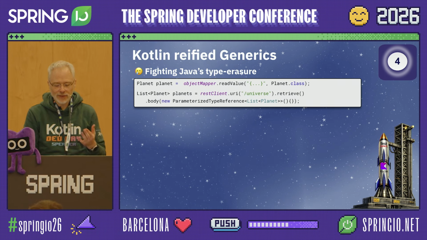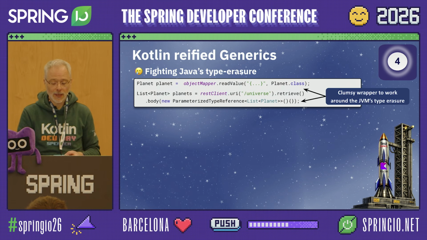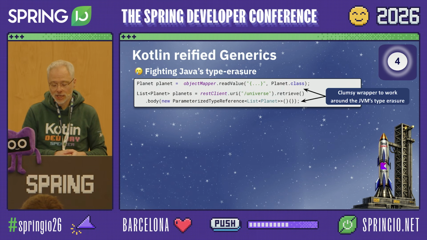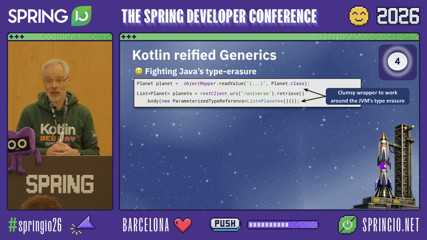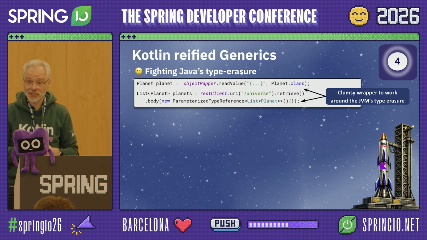And to work around that, you get a bit clumsy challenges that are solved as follows. If I try to deserialize something, I need to provide, of course, a type to which I want to have it serialized.